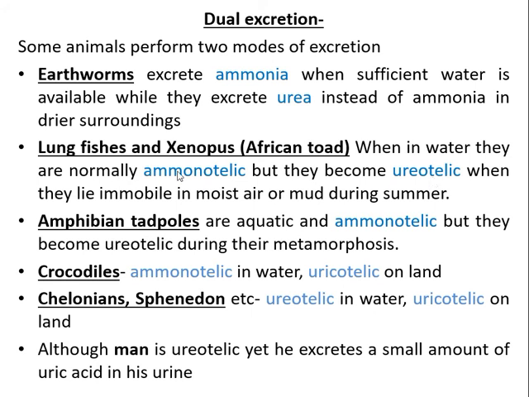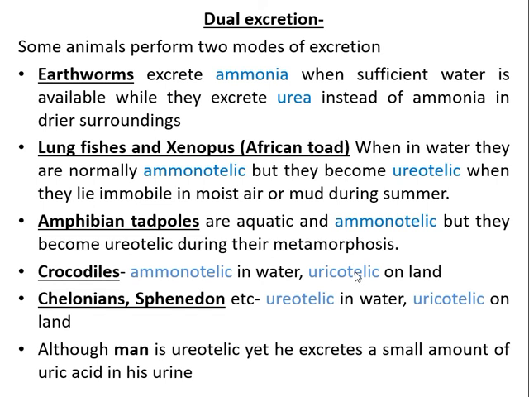Then the amphibian tadpoles, they are aquatic and so they are ammonotelic. But once they metamorphose into adults, they become ureotelic. The frogs are ureotelic, but the tadpoles are ammonotelic. So in one life cycle itself, you can see ammonotelic mode of excretion as well as ureotelic mode of excretion. Now come to the crocodiles. When in water, the crocodiles are ammonotelic. When they are on land, they are ureotelic. So this is also an example of dual excretion.